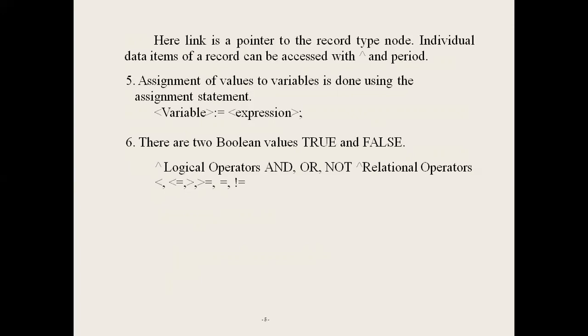The relational operators are less than or equal to, greater than or equal to, and not equal to. The evaluation of any relational operator must give a boolean value, represented by true or false. In programming, we use 0 or 1: 0 means false and 1 means true.